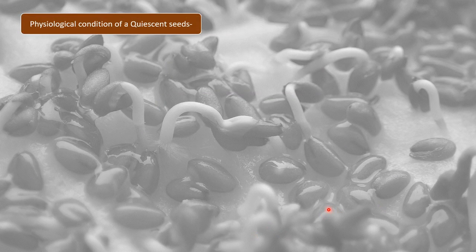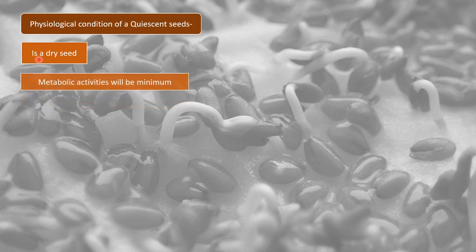Now let us have a look into the physiological condition of a quiescent seed, that is a seed which is waiting for the environmental conditions to be favorable. What is the actual condition of that quiescent seed, right? So these seeds are dry seeds. Basically these seeds are dry in nature, so they do not have any water right now, so they are not hydrated. These are dry seeds.